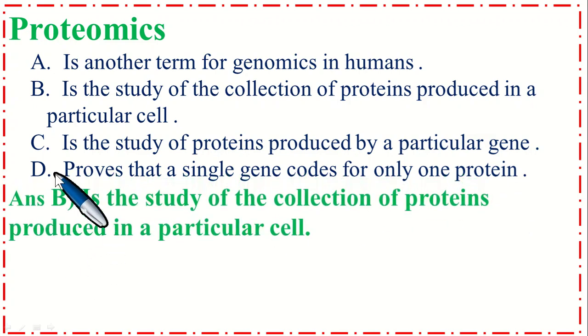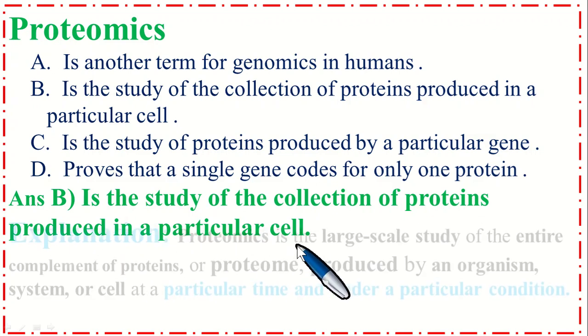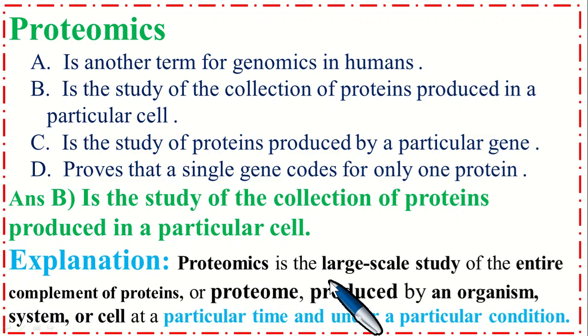So the correct option is B. Proteomics is the study of the collection of proteins produced in particular cells. Proteomics is the large-scale study of the entire complement of proteins, or proteome, produced by an organism, system or cell at a particular time and under a particular condition.